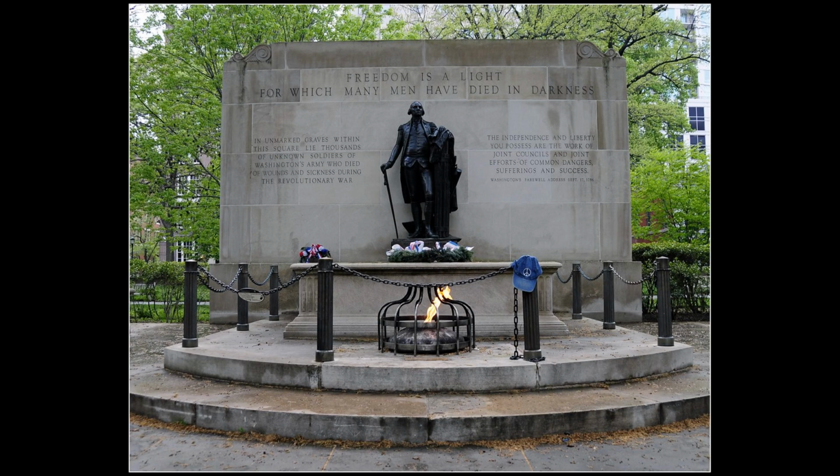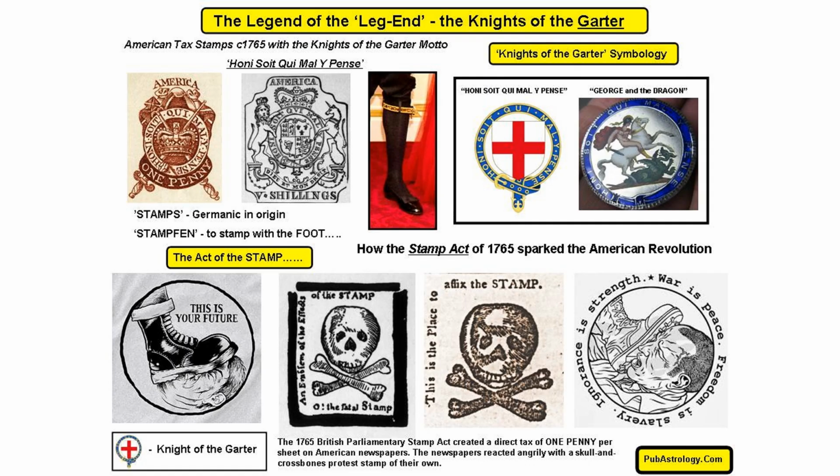One of the most significant events that led to the revolution was the Stamp Act of 1765. The Stamp Act required the colonists to pay tax on printed materials such as legal documents, newspapers, and even playing cards. This created resentment among the colonists, and they started to speak out against the British.